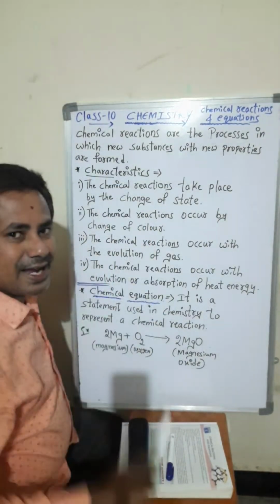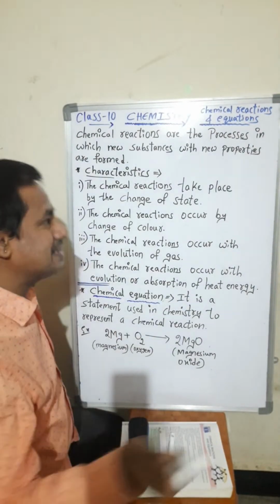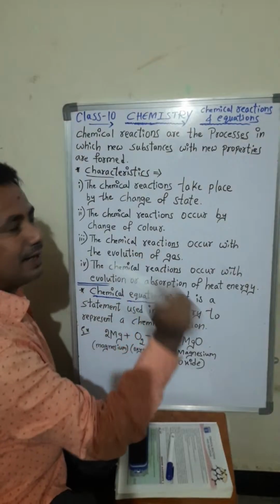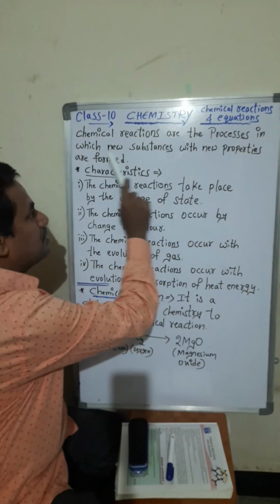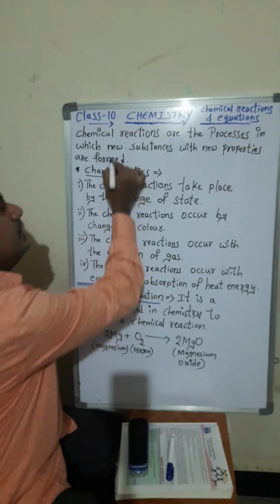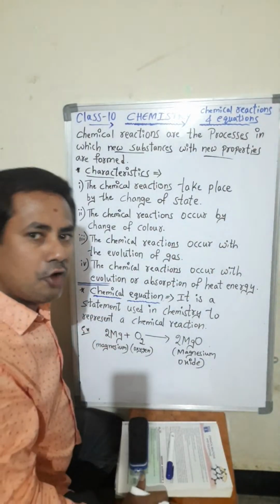Okay, fine. So now you are understanding. Food is digested in our body. Food is cooked. So all these are chemical reactions. In chemical reactions, new substances are formed along with new properties, students.